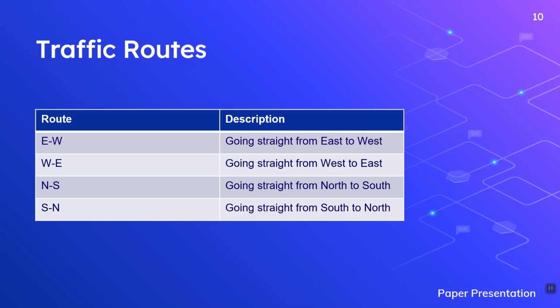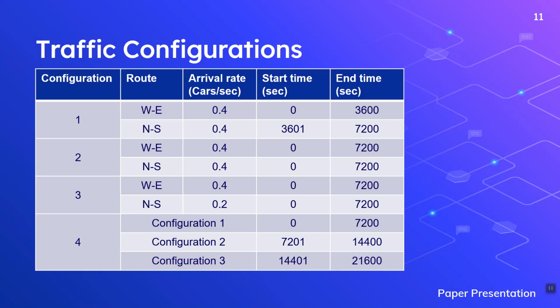We have 4 different traffic routes: 2 going straight from east to west and west to east, and the other 2 are north to south and south to north. We have 4 different traffic configurations. In the first configuration, we have a similar arrival rate of cars from all the traffic directions, but for the first part of the time period there are vehicles only in the west and east direction, and the second part of the time period there are vehicles on the north and south direction only.